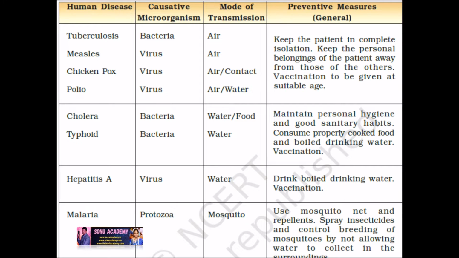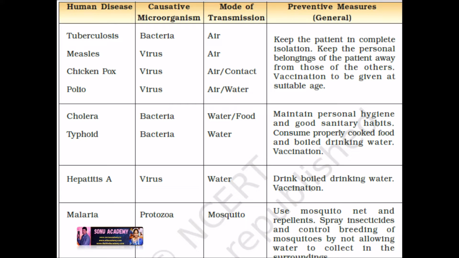Children, human diseases like measles, chickenpox, and polio are also caused by virus, and the mode of transmission is through air, contact, or water. For prevention, the patient should be kept in complete isolation, the personal belongings of the patient kept away from others, and vaccination should be given.